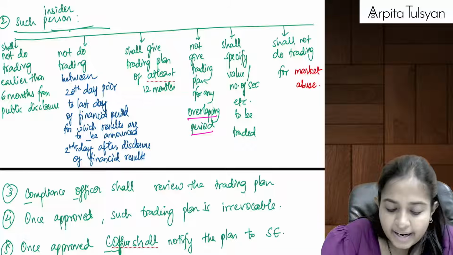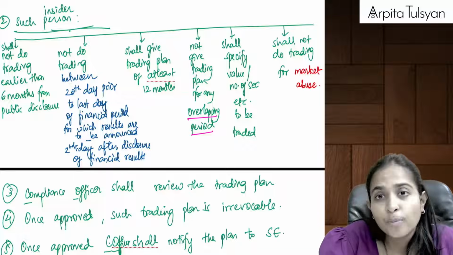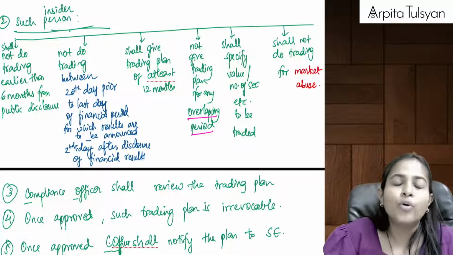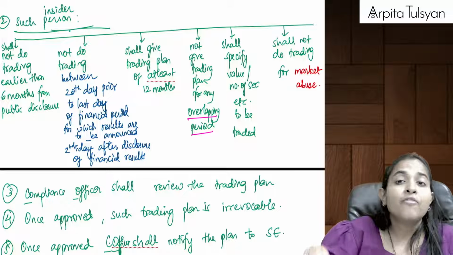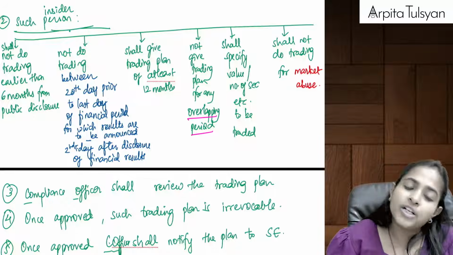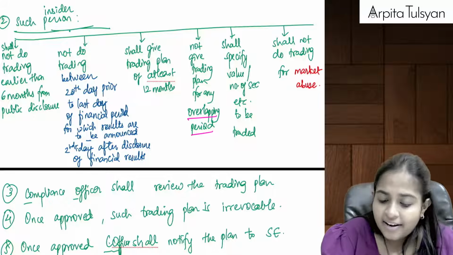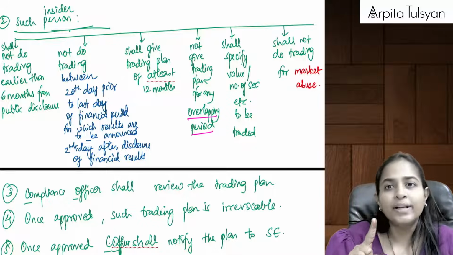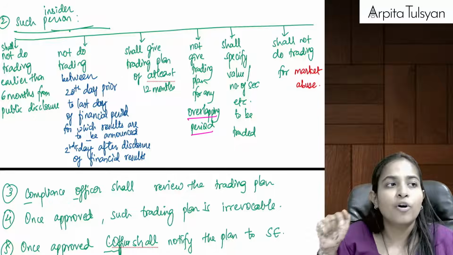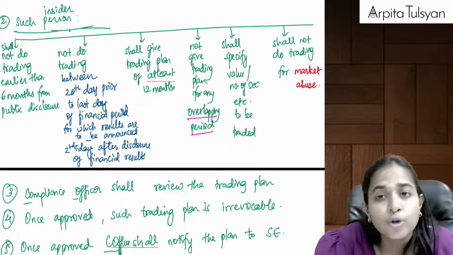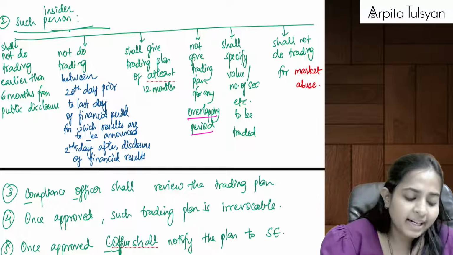Whatever you are writing in the trading plan, you will also have to mention how many securities you are going to purchase or sell, what value of securities you are going to purchase or sell, at what rate, etc. Full details have to be written in the trading plan. And you should not be doing this trading for market manipulation or market abuse. Last point: you have to give a declaration that you are not doing it for market manipulation.